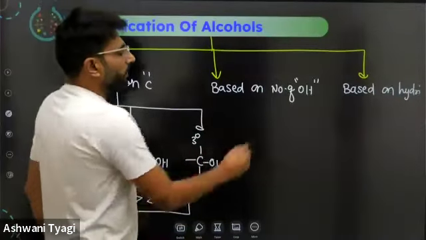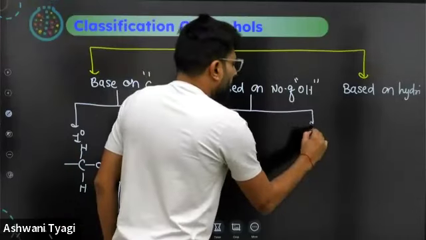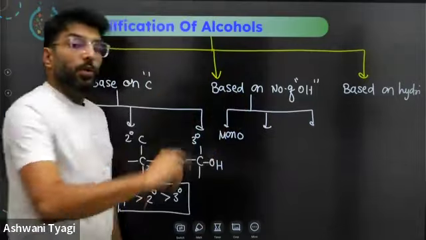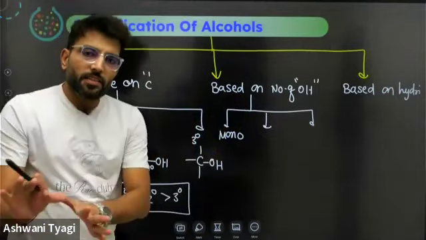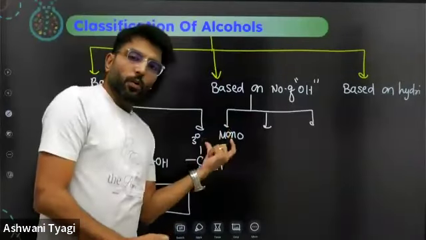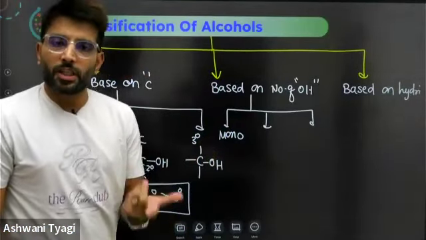Next, based on number of OH. Monohydric means they contain only one OH, like methanol, ethanol, propanol, butanol.